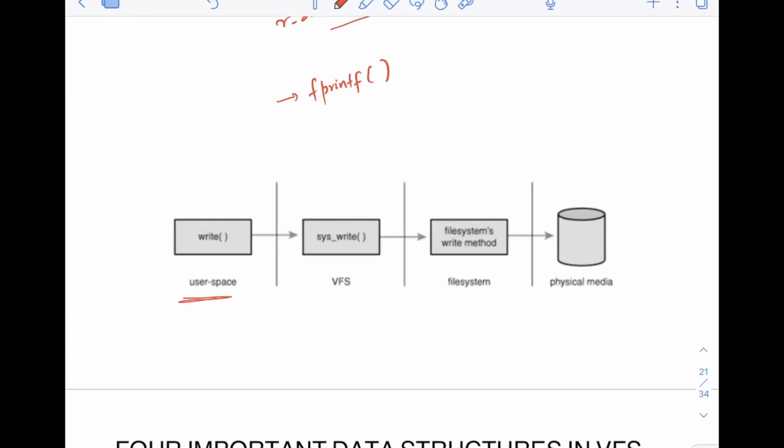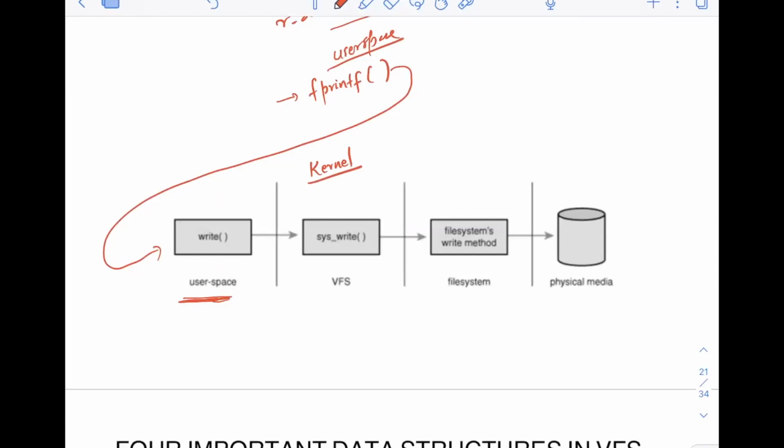This fprintf is also in user space, and it will call write. Write is also called in user space, and this write is basically the system call. Once the system call is called, the flow will change and you enter the kernel space from now onwards.